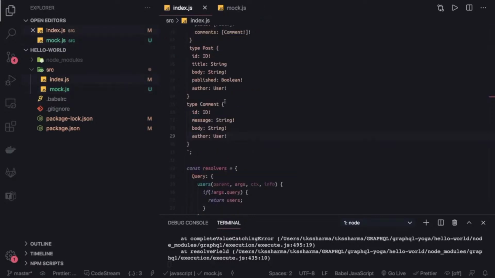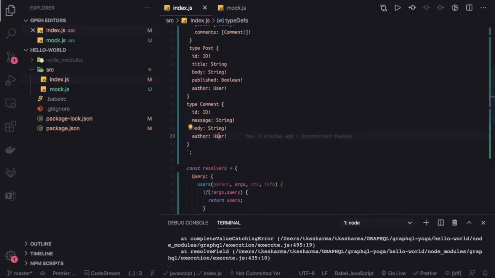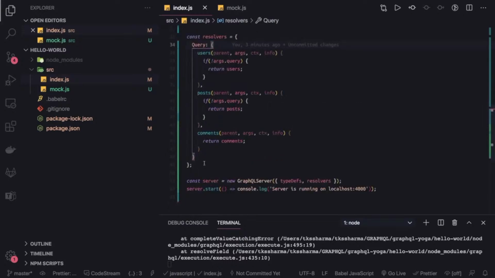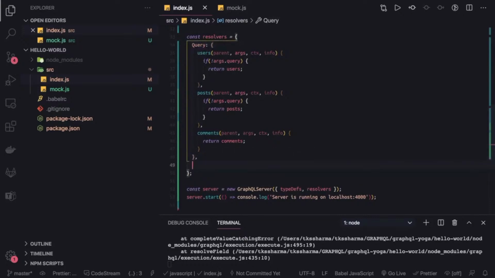When I'm saying is, in the comments there is an author property which is resolving to the user, but I don't have it. So how can I resolve it? I need to define those types here in the resolvers, parallel to the query. So all the queries will be resolved here. But let's say if there is a custom type, how can I resolve post?